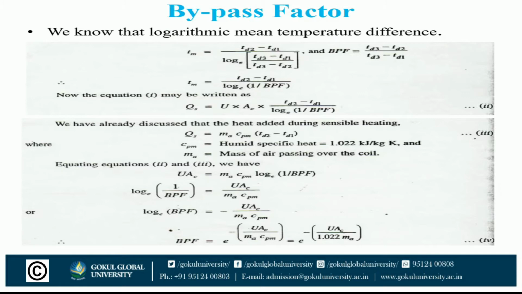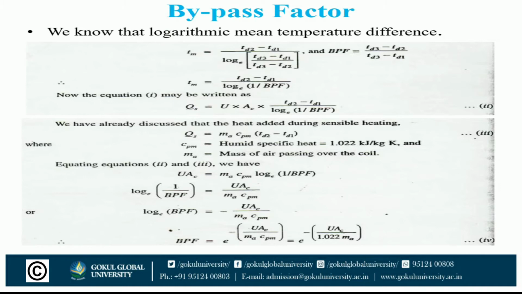The other method is also useful for the bypass factor. Its name is the logarithmic mean temperature difference method. In this method, we use the logarithmic mean temperature difference equation.